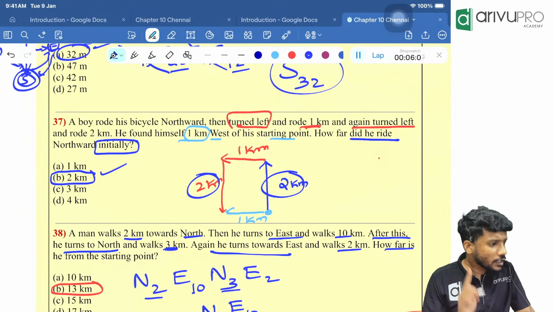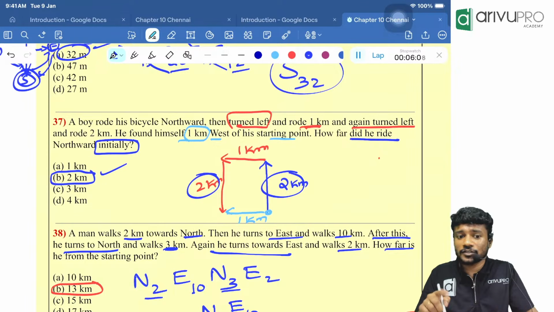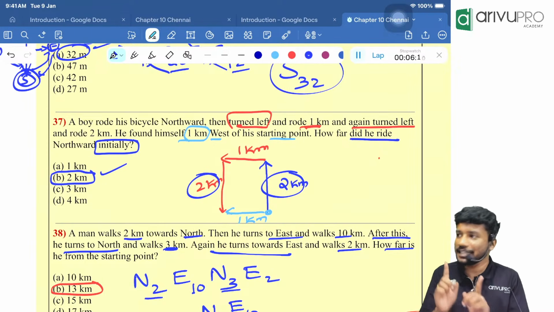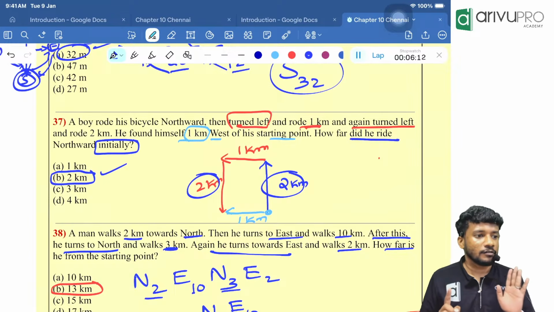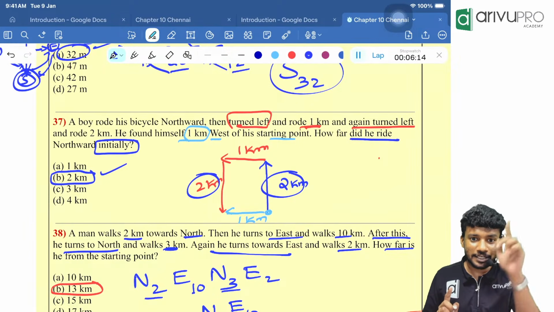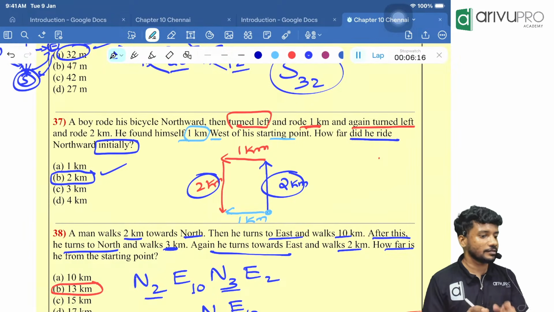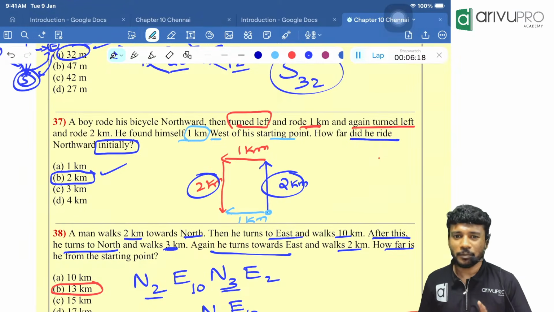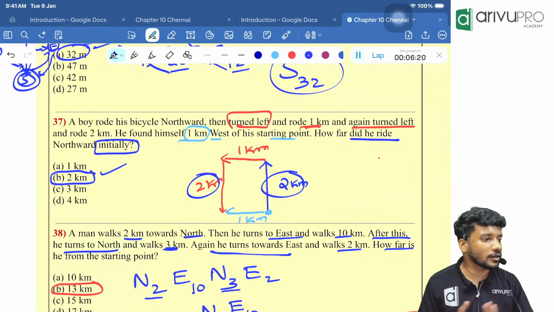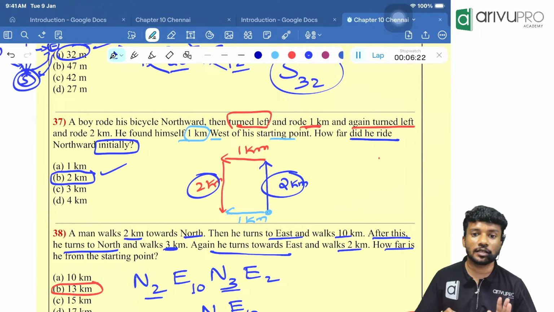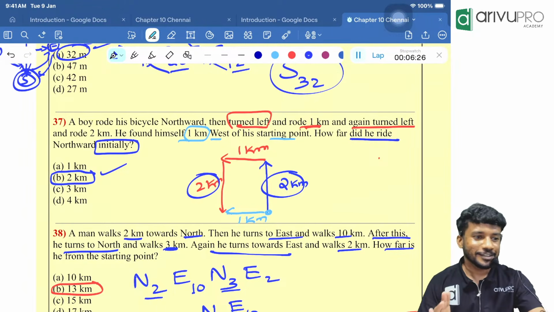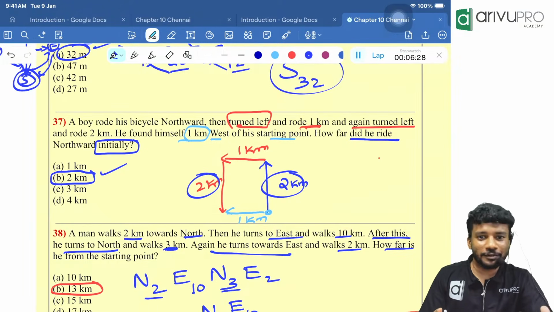Till now, have we done any question where we find the initial distance? No. We only did questions with the final distance between the initial point and the final point. This is not that question. But you can use option hitting. Right now, I will not tell you regarding that. In the future, I will teach you that. If I dump everything today, you will not get everything. Only something will be there.